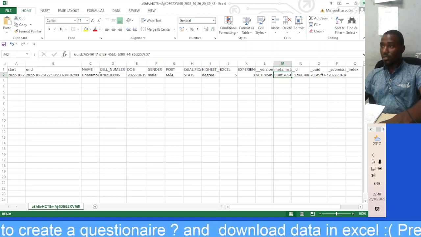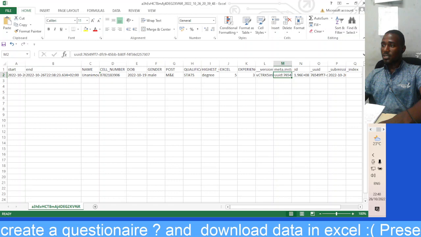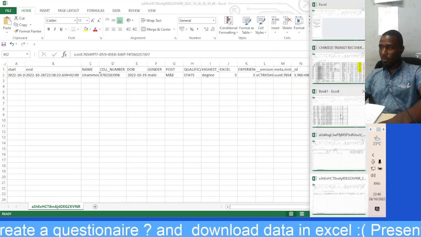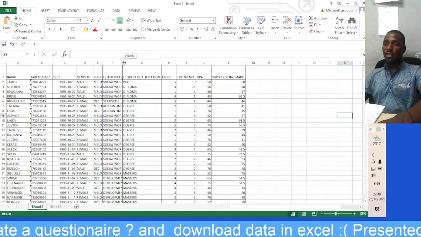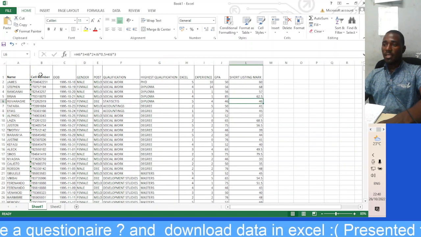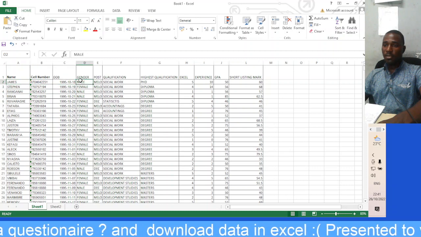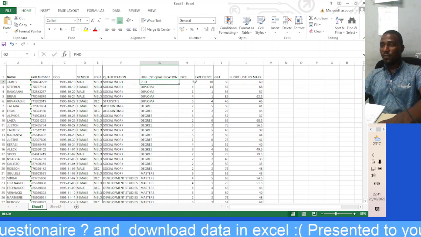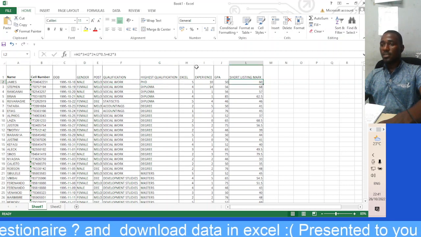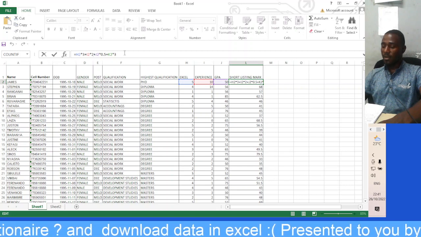Let me use a different data set which is similar, which I've collected before. Let's say these are our results. Then this is the name, the phone number, the date of birth, gender, post applied, qualification, highest qualification. Then this one is the mark, how they calculate their mark.